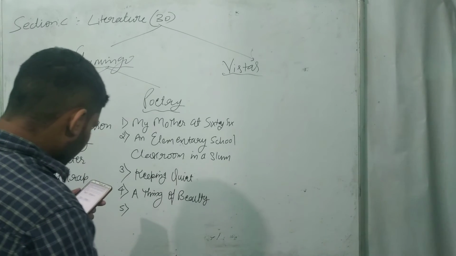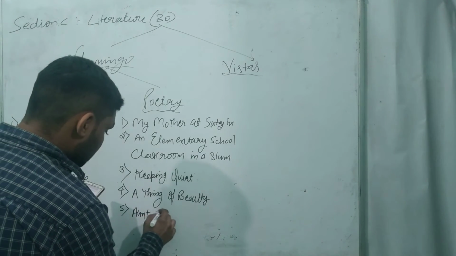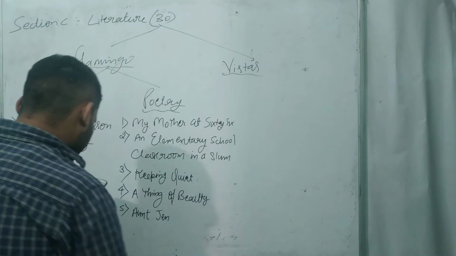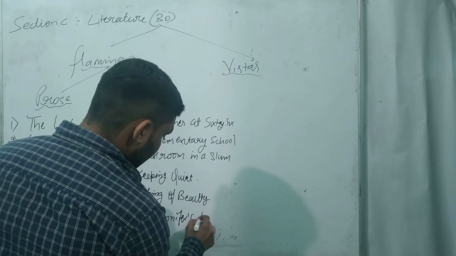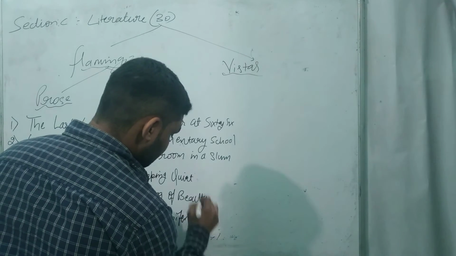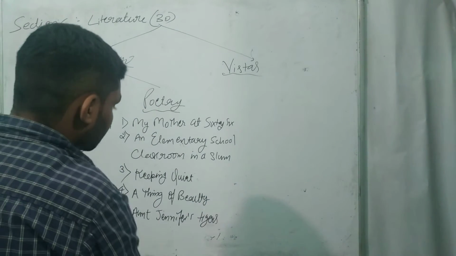And the last is Aunt Jennifer's Tigers. So these are the topics which are to be covered in poetry. These are the poems.